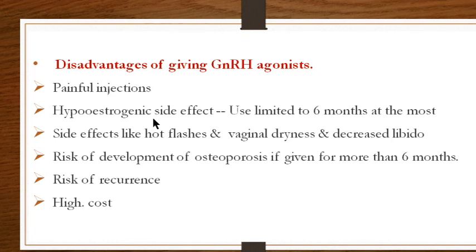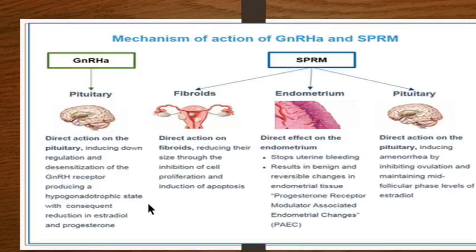Hypoestrogenic effect it is producing because it is affecting both the estrogen and progesterone receptors, and of course the use is limited to 6 months at the most. You have all the vasomotor symptoms of hot flushes, vaginal dryness, and decreased libido. There is risk of development of osteoporosis if it is given for more than 6 months, and of course even if you give it and do not resort to surgery, there is a recurrence because everything reverts back in this, and cost is very high.